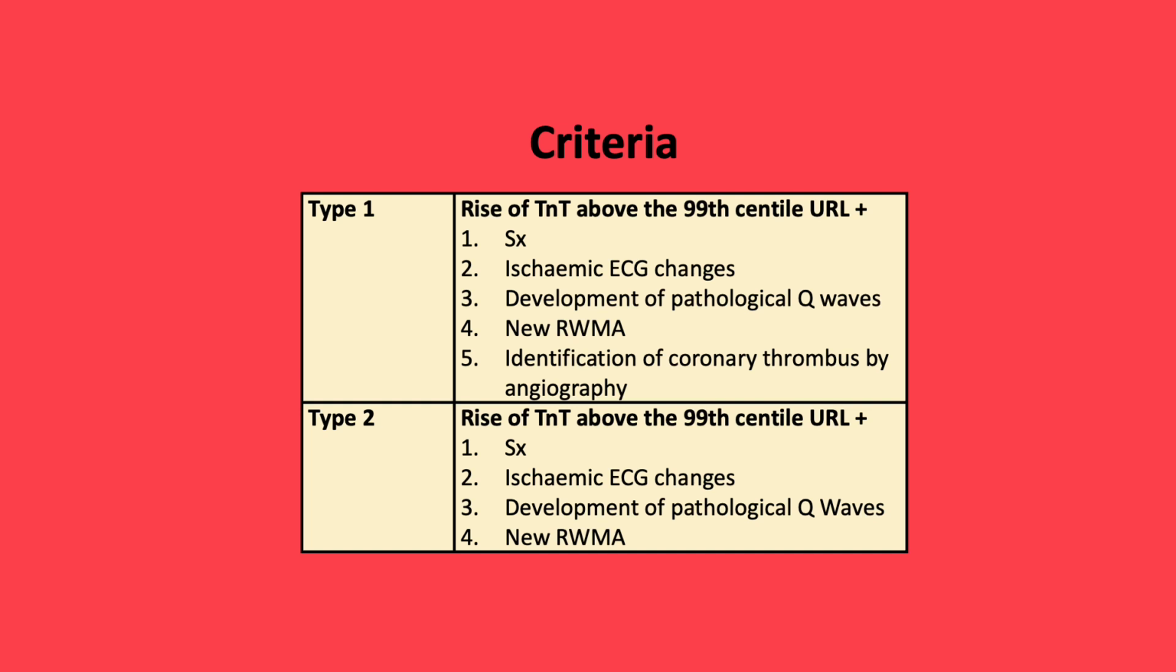This slide covers the criteria for the diagnosis of type 1 and type 2 MI. For type 1 MI, we have a raised troponin above the 99th centile of the upper reference limit, plus evidence of myocardial dysfunction in the form of symptoms, ischemia on an ECG, development of pathological Q waves, new regional wall motion abnormalities on echo, and identification of a coronary thrombus by angiography.